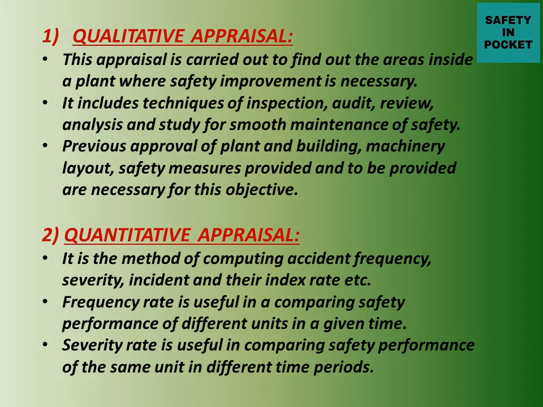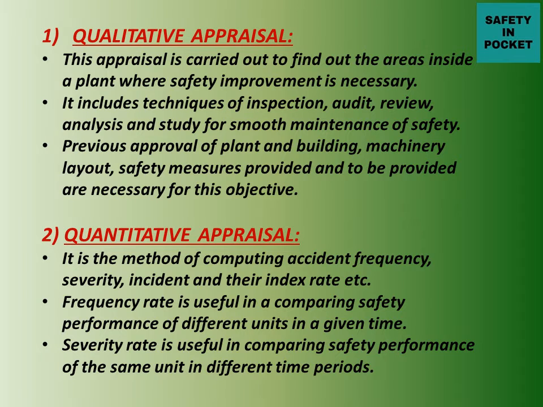So from the safety point of view, we have to find the safety requirements or safety improvements necessary in a particular area of a plant. It includes techniques of inspection, audit, review, analysis and study for smooth maintenance of safety. So how can we find out the areas where safety improvement is necessary? If we carry out inspection, audit, review, analysis and study for smooth maintenance of safety. How can safety be maintained smoothly? If all these things can be carried out, we can know that in that particular area some safety improvements are